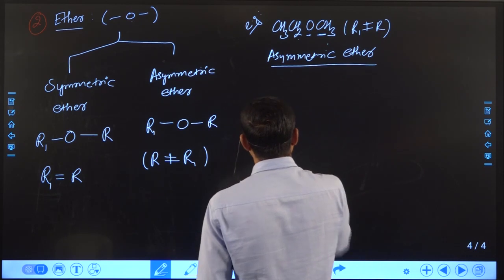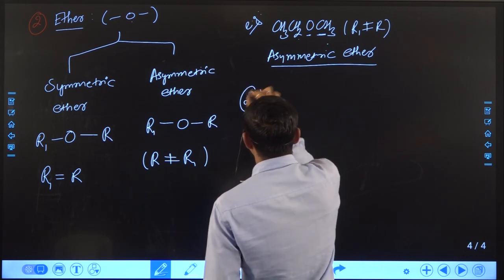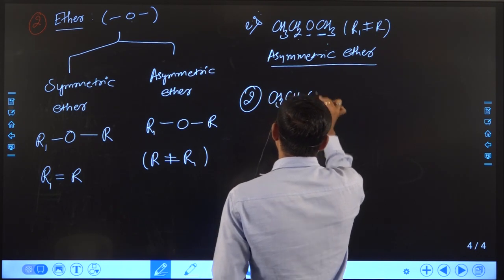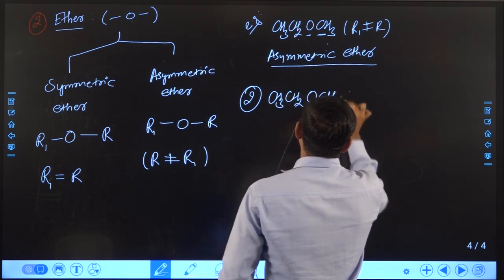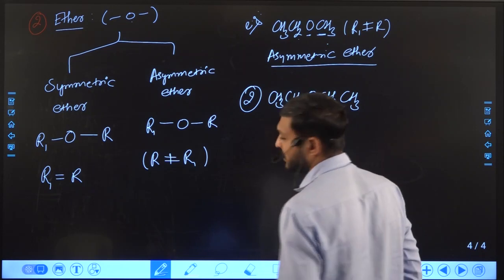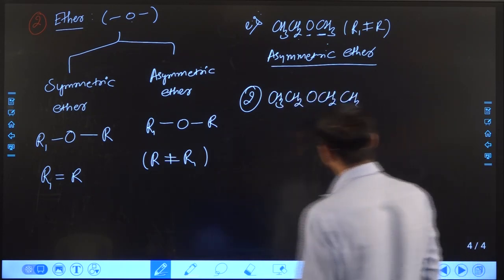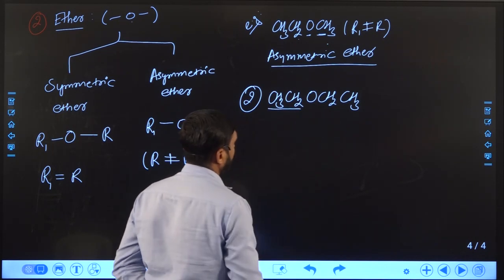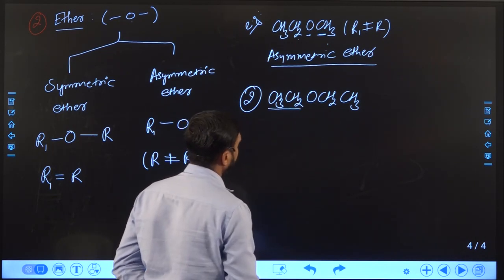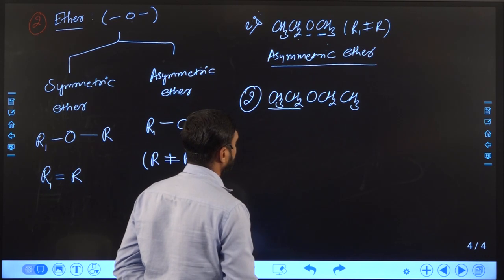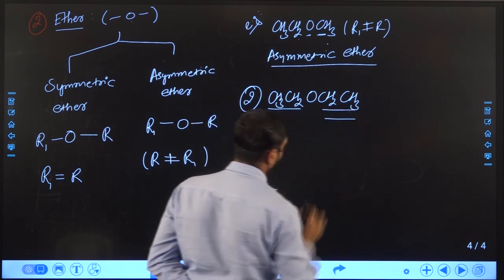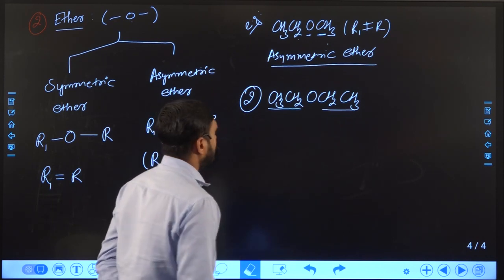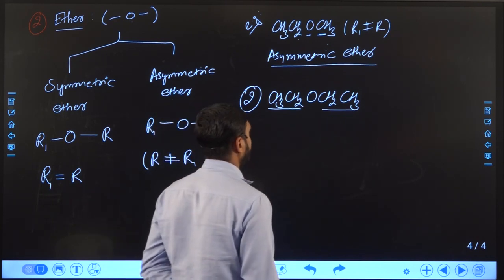Right? Now, suppose we take one example of a symmetric ether. Suppose we have a compound like this, you can see here. On the left side there is a group CH3CH2, while on the right hand side this is CH2CH3.